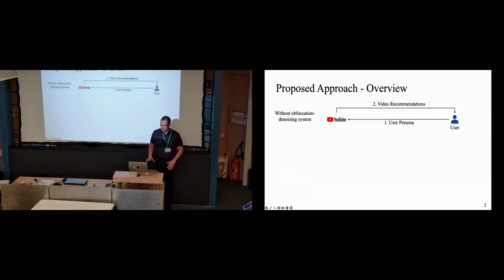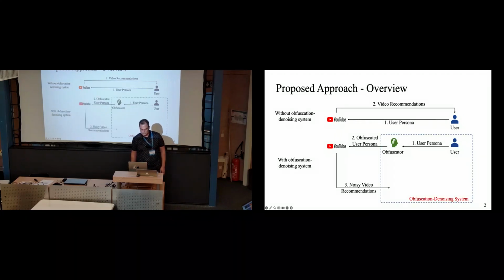So this is the high-level overview of our proposed approach. Let's suppose there is no obfuscation. The system model is very simple. YouTube collects the videos that you actually watched. We call it a user persona. And based on the videos in your watch history, YouTube recommends some relevant videos.